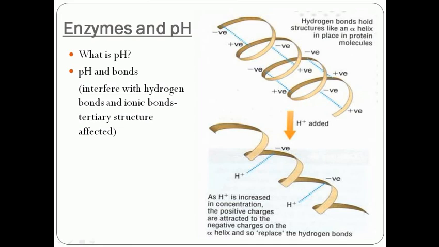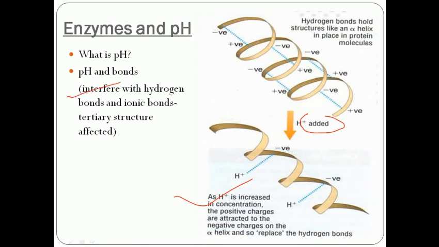As we increase the hydrogen ion concentration, the positive charges attach and replace the hydrogen bonds, and the protein becomes unfolded. That will alter the tertiary structure.